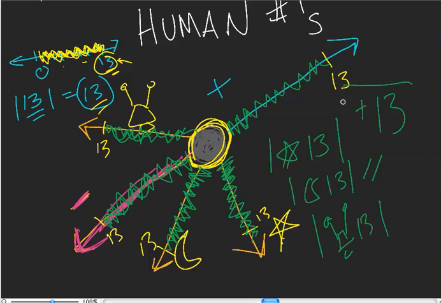This is just for humans to read it. So they all turn into just positive 13. Now, truth is, none of these really that we know of exist, or we don't really care about it right now. So the only part that might be confusing is this negative 13, which the absolute value of also equals 13. It makes no difference. It's all just 13.